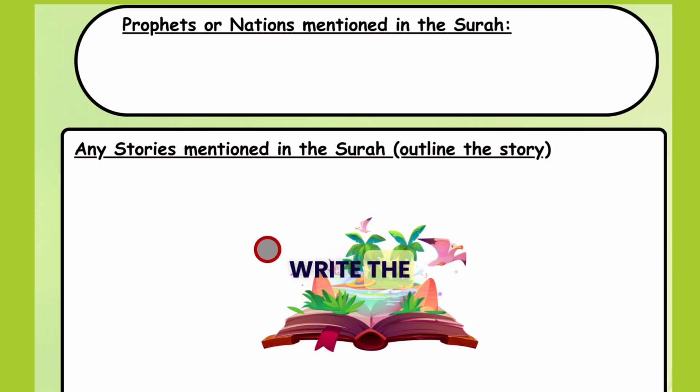And you can write the Dhul-Qarnayn story, then you can write the people of the garden story. So just write down only the outline of the story. Whatever story may be mentioned, you just write down the outline of the story here.